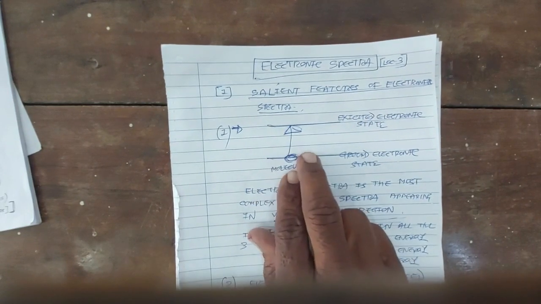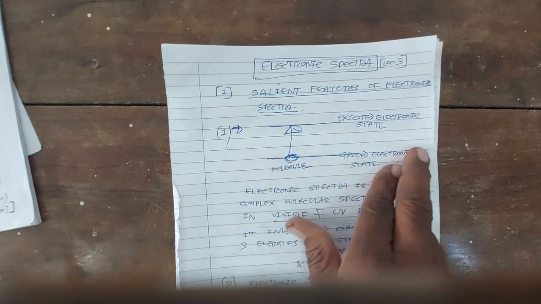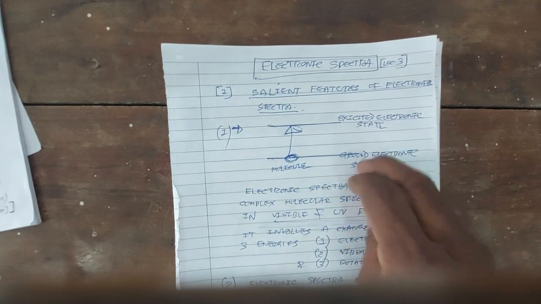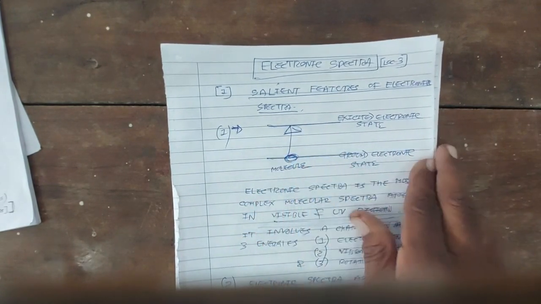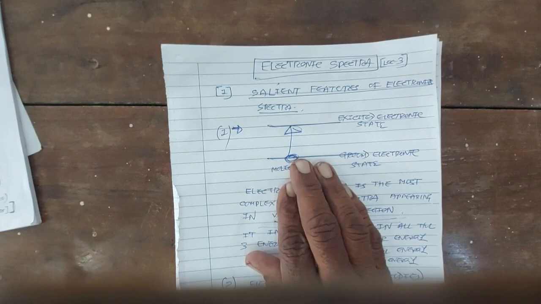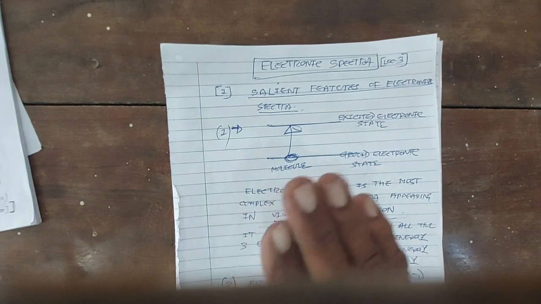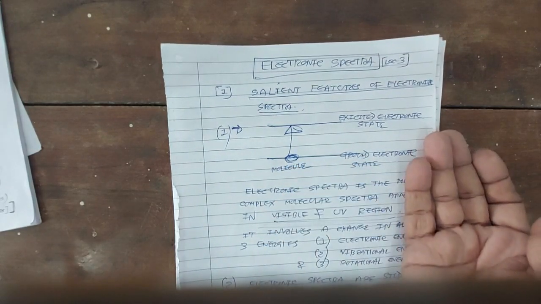The first salient feature of electronic spectra is this, that when a molecule makes an electronic transition from ground electronic state to excited electronic state, this electronic transition is accompanied by vibrational transition. And vibrational transition is accompanied by so many rotational transitions.